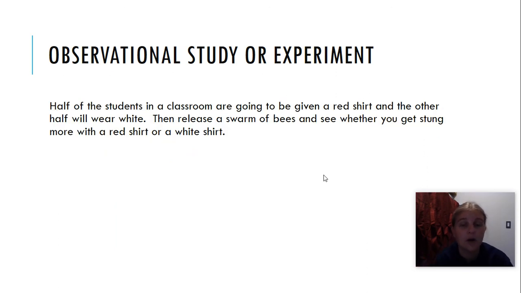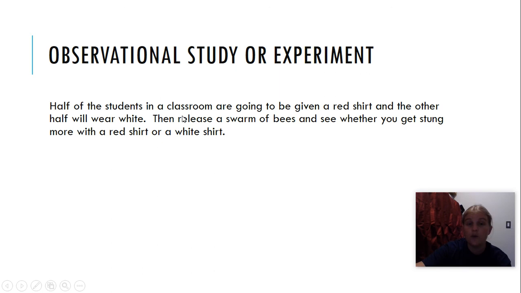Half of the students in the classroom are going to be given a red shirt, and the other half will wear white. Then we're going to release a swarm of bees and see whether you get stung more with a red shirt or a white shirt. Whoa, this is not ethical. We can't really do this. Let's just talk about this hypothetically, because this would not be something we would do in real life. It's very unethical. Are we doing something to give some sort of treatment to the students? Are we controlling something in the experiment, or are we just watching to see who the bees sting? We controlled it. The red shirt and the white shirt are the treatment. We've put something in place to see what's going to happen.